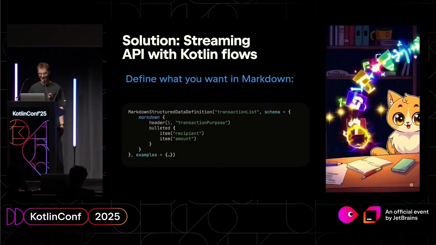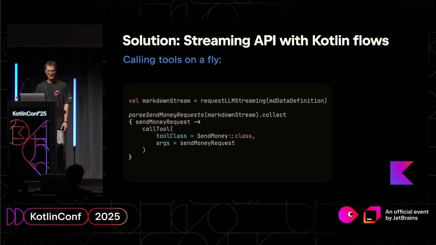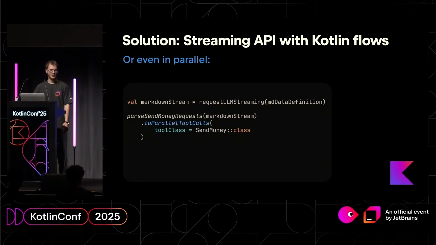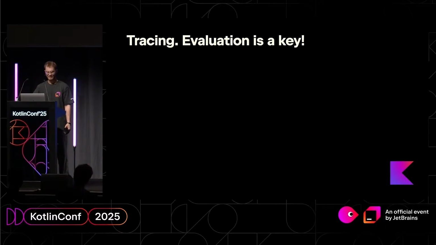And we're providing the Markdown API out of the box. You can use it, and then that's it. You can just call tools on the fly. You request the stream from the LLM, and when some part is parsed, you call the tool. Or you can even do it in parallel.